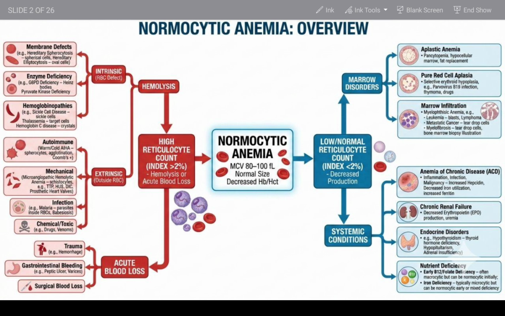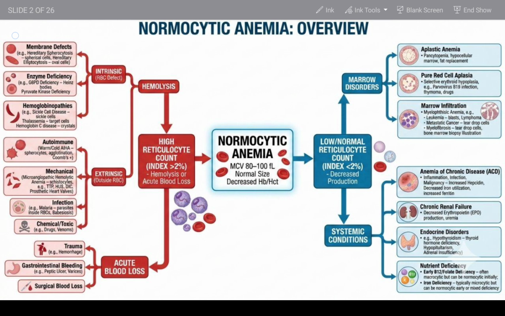Based on the number of reticulocytes in the body, there are two conditions: high reticulocyte count and low or normal reticulocyte count. The high reticulocyte count is due to hemolysis and acute blood loss. The low or normal reticulocyte count is due to decreased production of RBCs. Under high reticulocyte count, we have hemolysis.